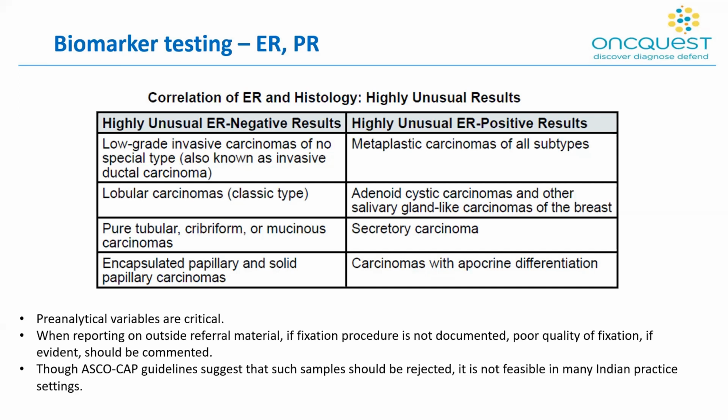Highly unusual ER positive results would be in cases of metaplastic carcinomas of all subtypes, adenoid cystic carcinomas and other salivary gland carcinomas of the breast, secretory carcinoma, and carcinomas with apocrine differentiation. Again, I would like to reiterate that pre-analytical variables are critical.